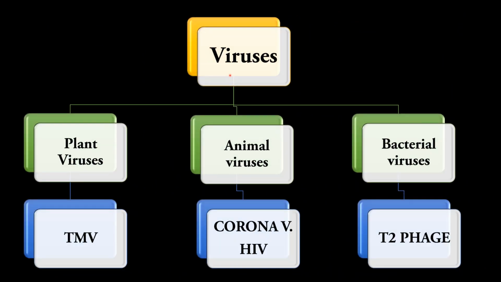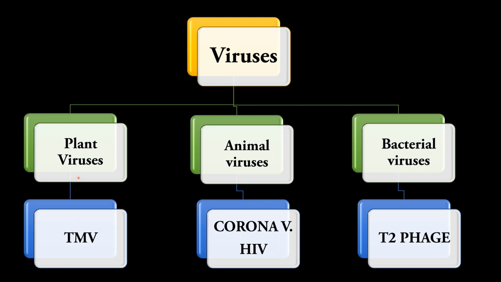Students, these viruses are acellular organisms. They're broadly divided into three types: plant viruses, animal viruses and bacterial viruses. The viruses which infect plants are called plant viruses. The animal viruses infect only animals, and those viruses which infect only bacteria are called bacterial viruses or bacteriophages. They are simply called phages also. So here phage refers to virus.